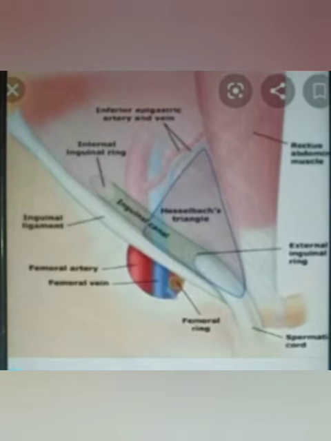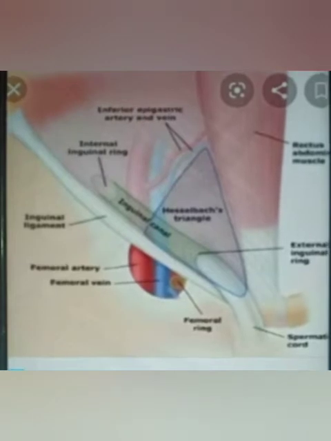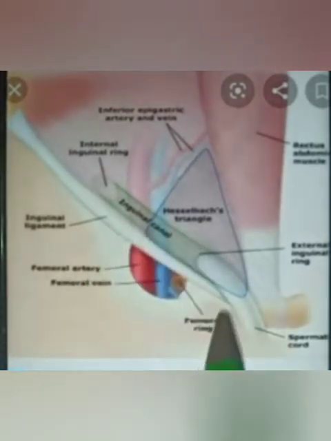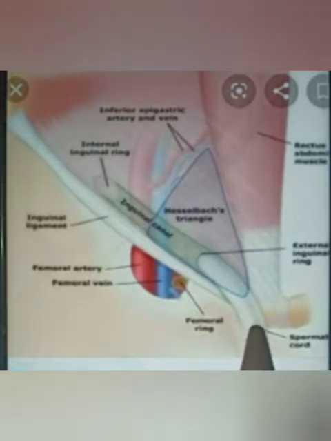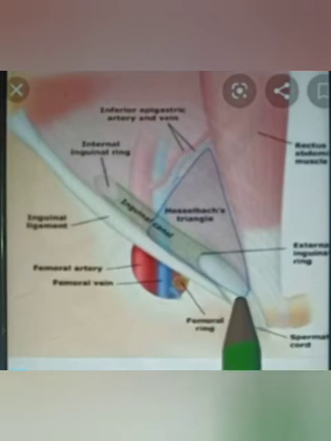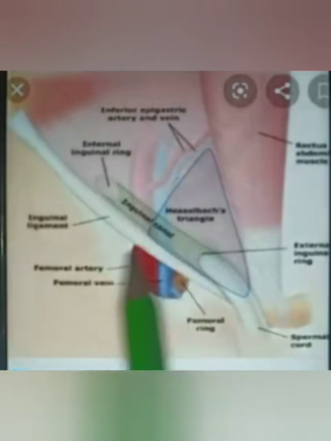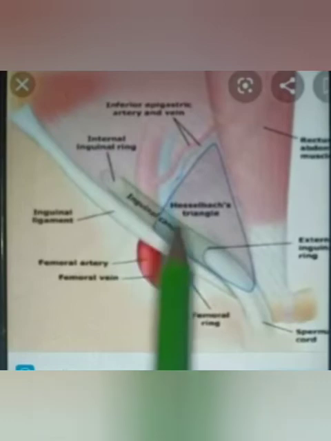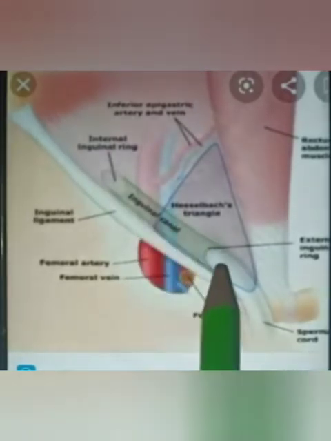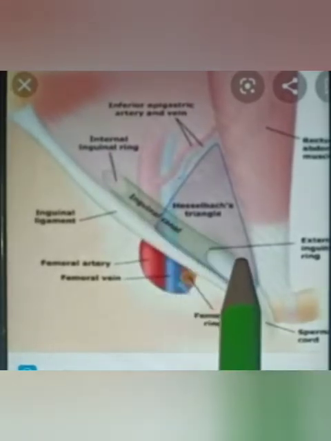Now sex difference. The inguinal canal is larger in males than females. The structures passing through the canal, we have already done. The spermatic cord is a continuation of the vas deferens. The epididymis is present at the posterior side of the testes. From the epididymis starts the vas deferens, which moves into the inguinal canal, and it is covered by the fascia to form the spermatic cord. So the content of the inguinal canal is the spermatic cord, and in females it is the round ligament.